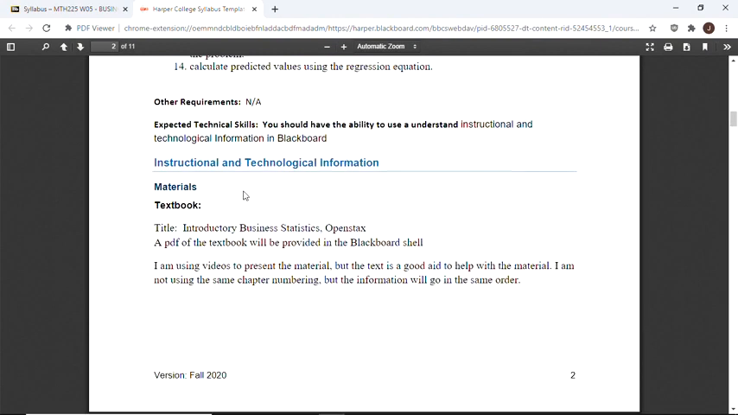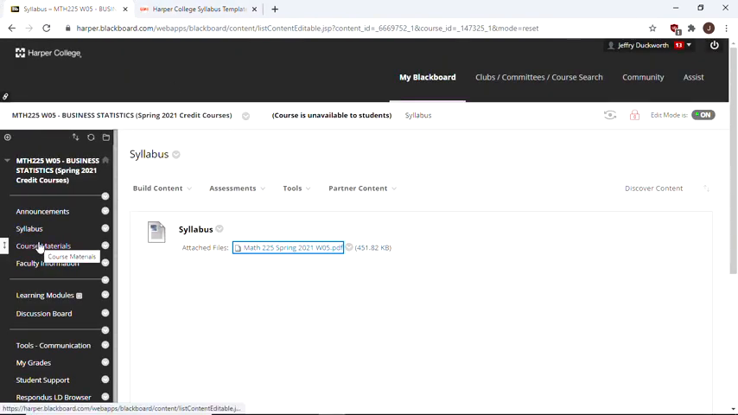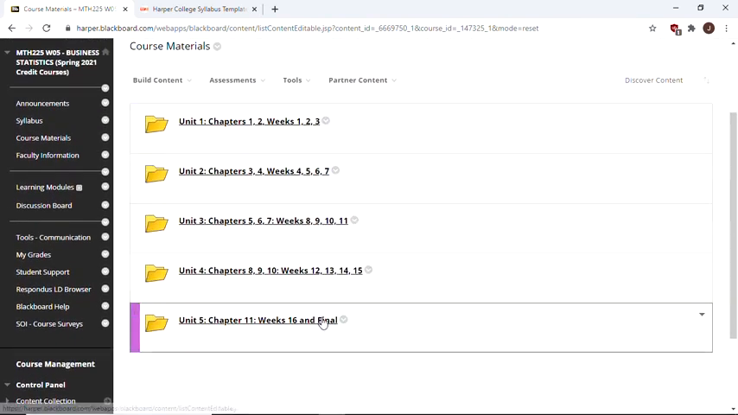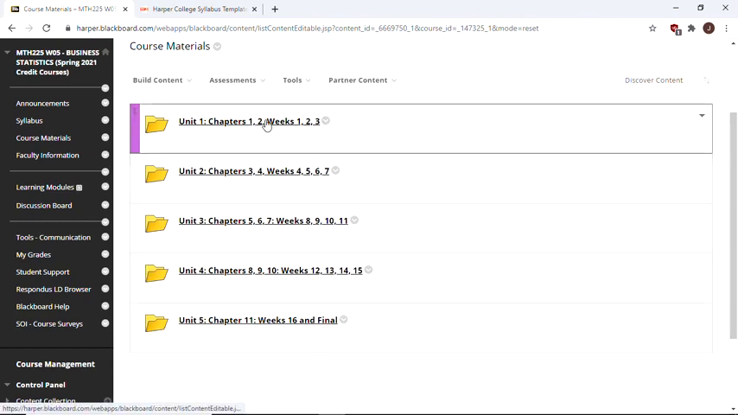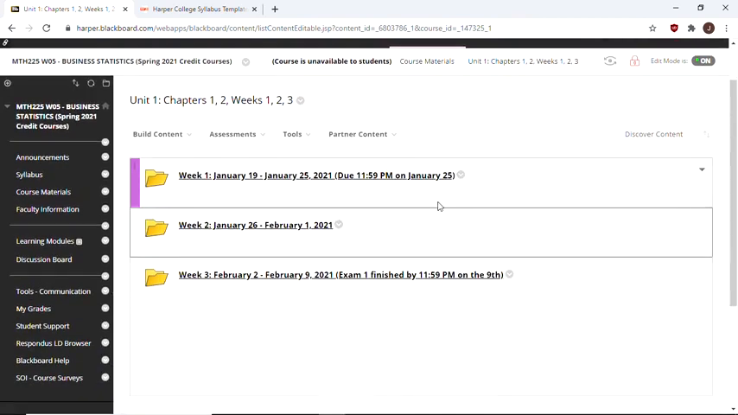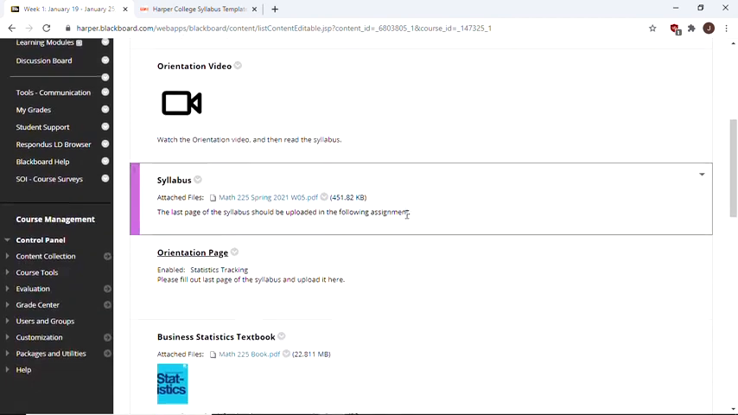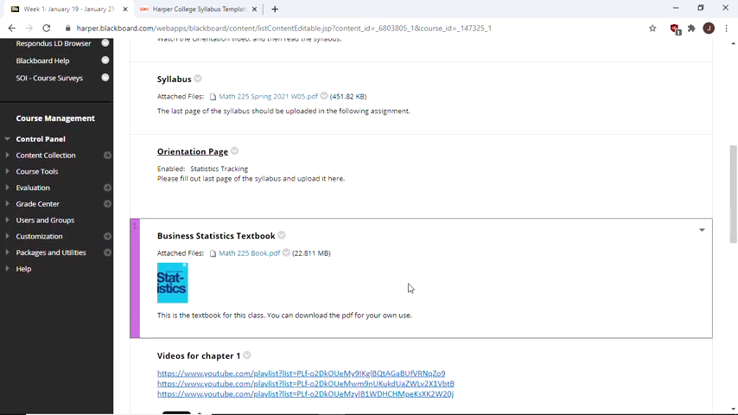I'm not requiring that you use a textbook. However, I'm providing a textbook here. It's an OpenStax book, and it's free. I've got a PDF on Blackboard, in the course materials. These are the units, and everything's broken down by week once you go into one of these folders. Week 1 will actually have the book, so you can get the PDF right there. It's a reasonably good business statistics book.